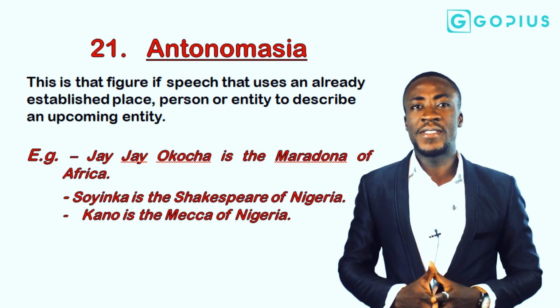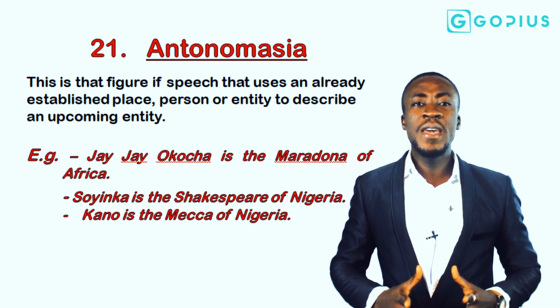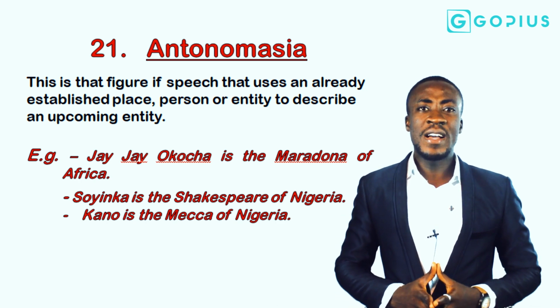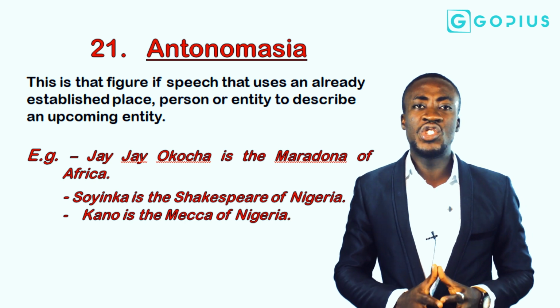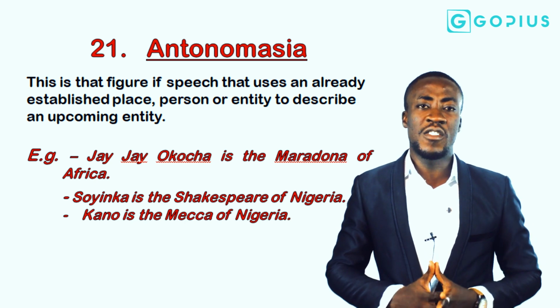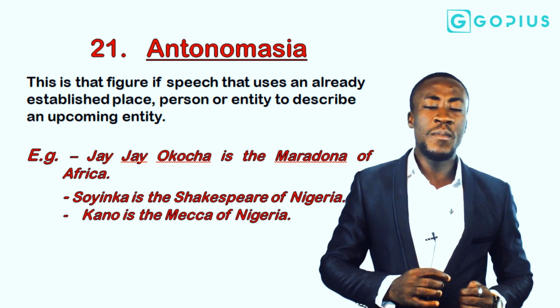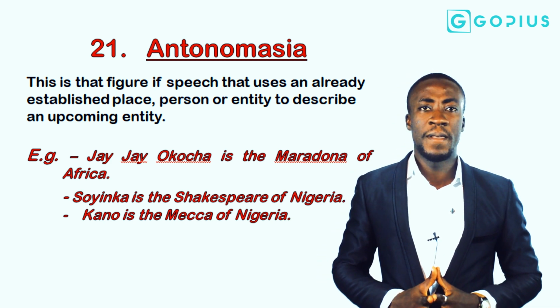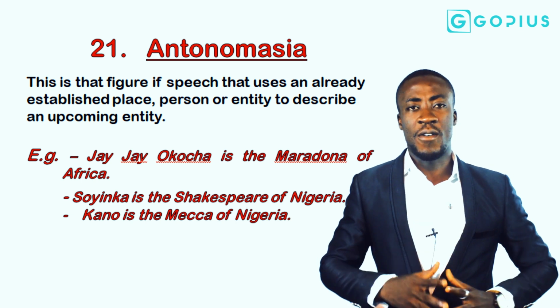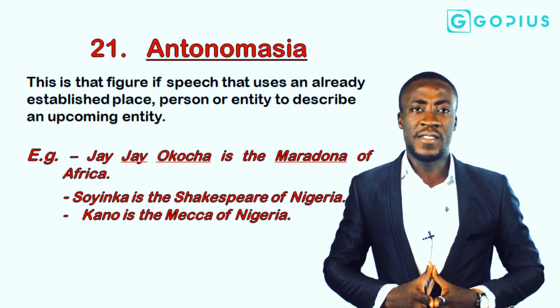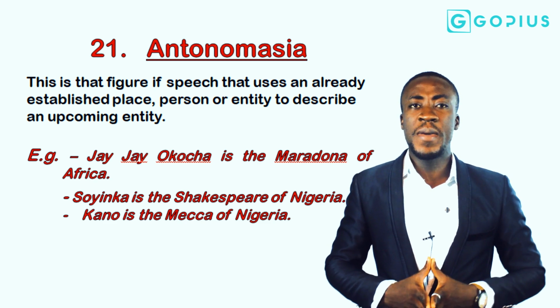Wole Soyinka is the Shakespeare of Africa. It is without doubt that William Shakespeare has been the greatest dramatist that had ever lived. But we can see Wole Soyinka, a Nigerian playwright, used in that context, perhaps in an up-and-coming line, comparing him with William Shakespeare. Kano is the Mecca of Nigeria. Of course, we know Mecca is the seat of Islamic religion in Saudi Arabia.